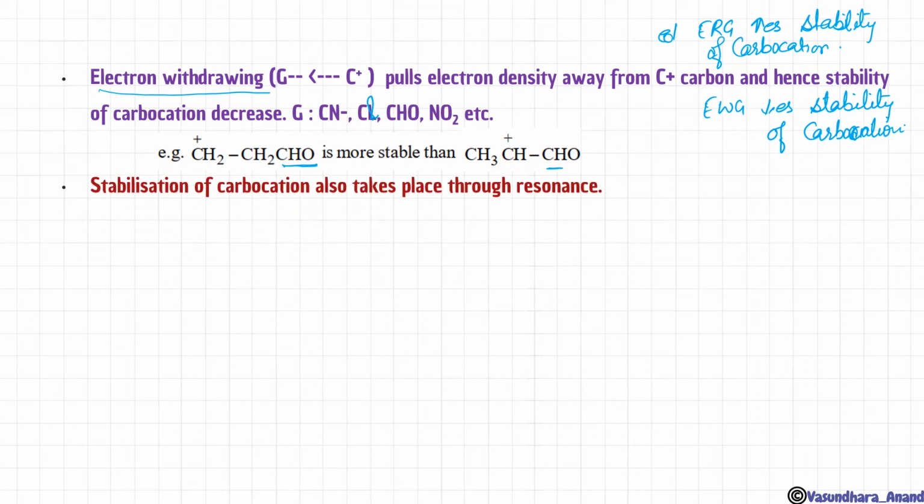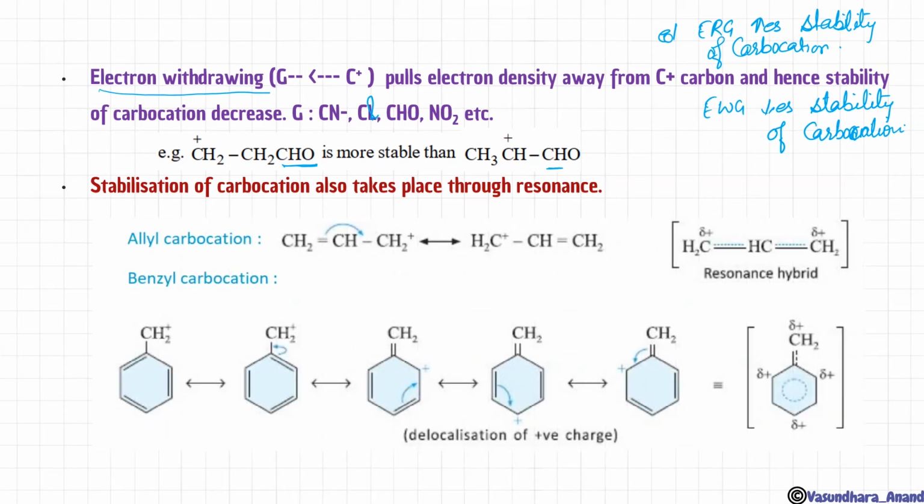Stabilization of carbocation also takes place through resonance, same as free radical. So this is allyl carbocation. Electron deficiency is over here, so the double bond will shift over here to overcome this deficiency and hence the positive charge will be here and the double bond here. So this is stabilized. Benzyl carbocation, again this bond will shift over here to overcome this deficiency. Now this one is deficient, then this bond will shift, now this will be deficient, again similarly it will go like that.